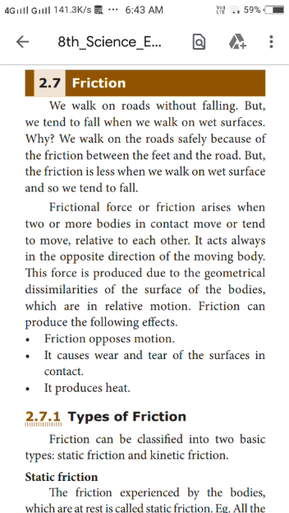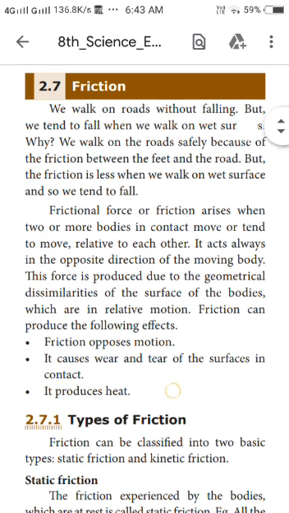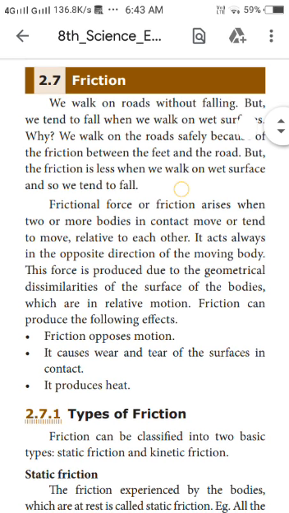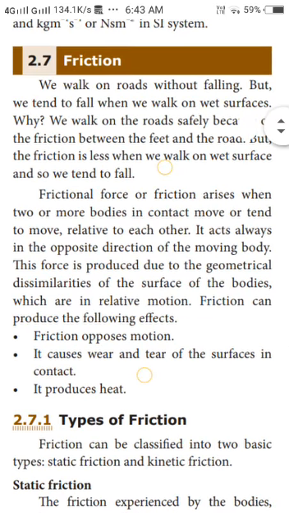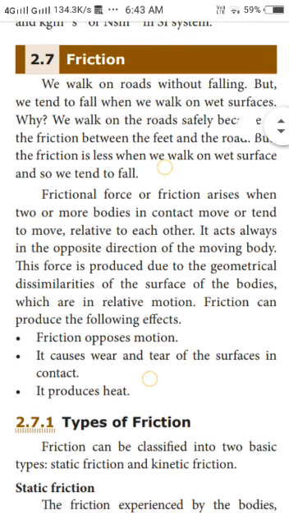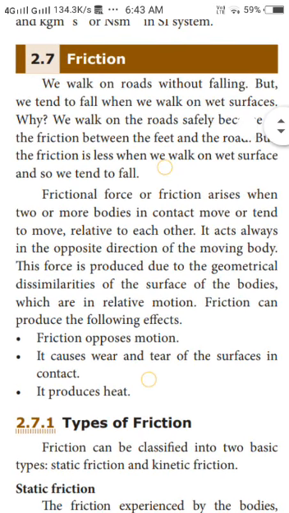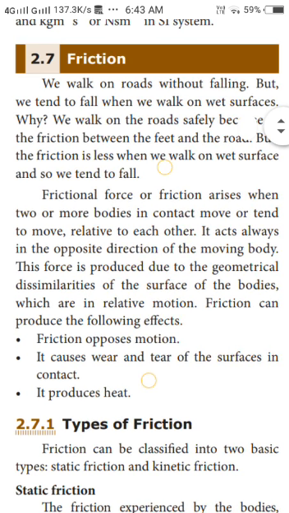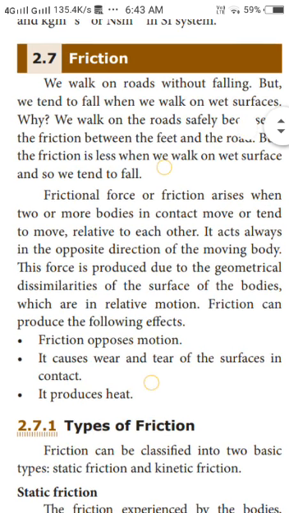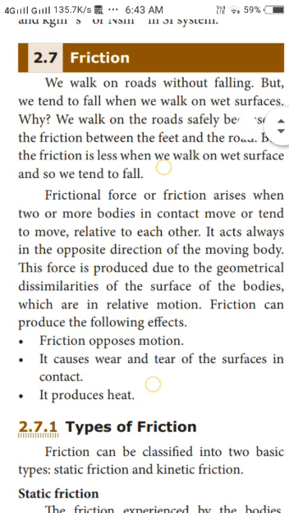Then how is this friction produced? When the surfaces are in contact. This frictional force is produced due to the geometrical dissimilarities. What are geometrical dissimilarities? Irregular or even. So the frictional force is produced due to the geometrical dissimilarities of the bodies which are in relative motion.